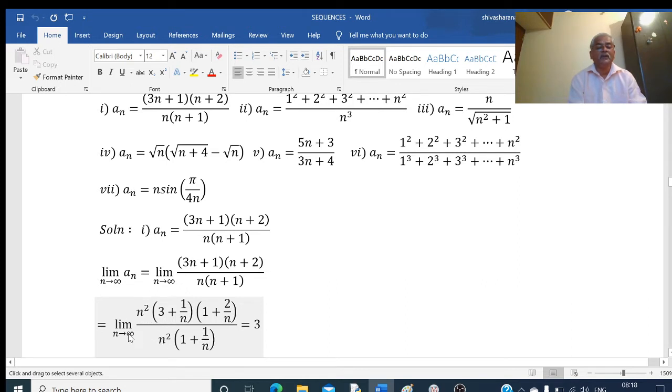Now if I apply the limit n tends to infinity, this term 1 by infinity becomes 0. That is 3 plus 0 is 3, into 1 plus this also becomes 0 because n is infinity here. 1 plus 0 is 1. Numerator is 3 into 1. Denominator, this cancels and this 1 plus this is also 0, so 1 plus 0 is 1. 3 by 1 is equal to 3. So 3 is the limit of the sequence.